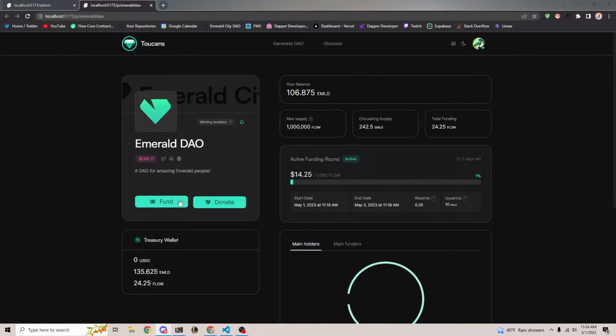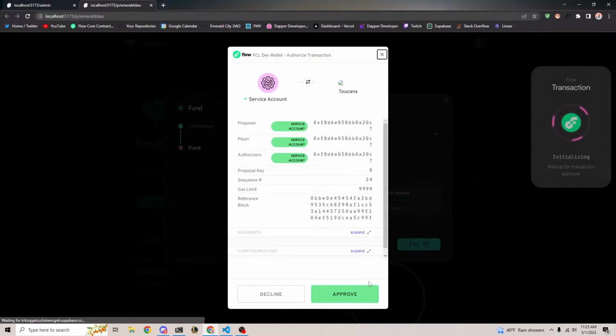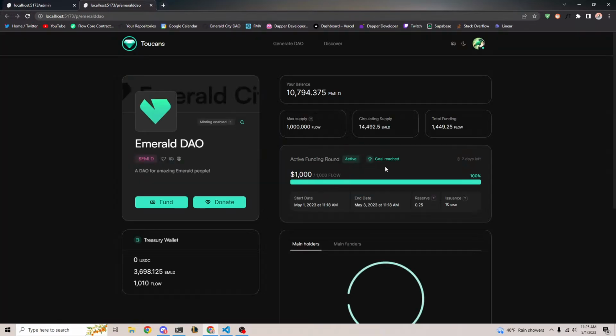Cool. So now we've raised the $14 out of the 1,000. And just to be cool, let's max this out. Let's say we're going to donate 1,500 or something. Approve that, and now if you refresh the page, you'll see the goal is definitely reached, and all is good in the world.